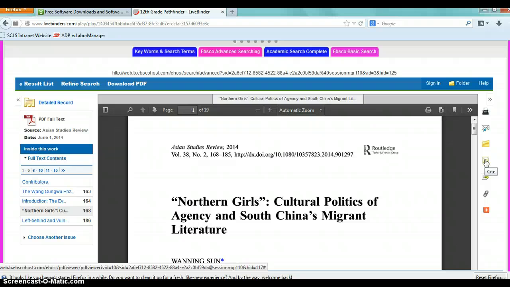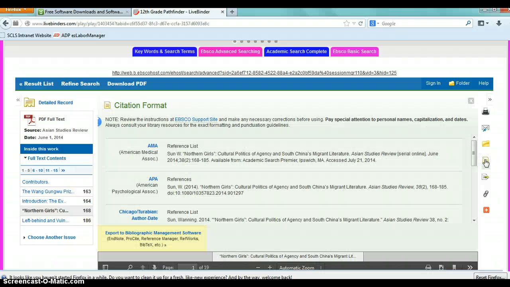Like I mentioned earlier, your teacher is allowing you to use APA, MLA, or Chicago Manual Style. And something nice about EBSCO is when you click this cite option, it gives you three different citations, and two of them are relevant to you. This is the citation exactly as it should look in your paper.